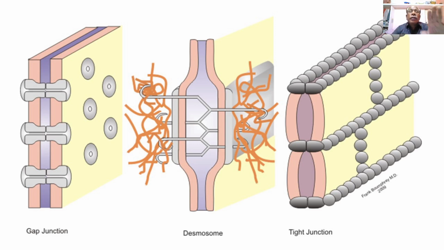Wherever there are gap junctions between adjacent cells, the plasma membranes or outer membranes of the adjacent cells are fused or connected together by means of a gap junction.